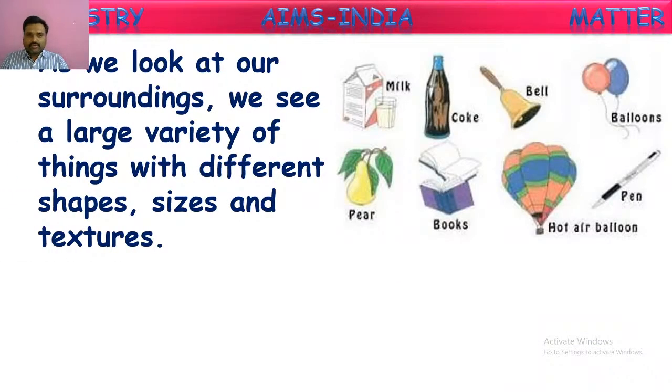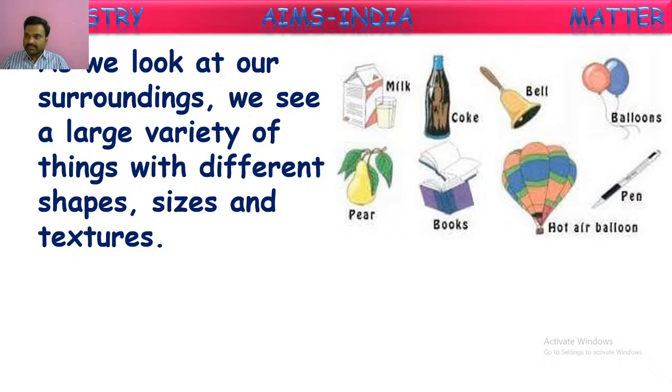As we look at our surroundings, we see a large variety of things with different shapes, sizes, and textures. Here you can see some examples: milk we drink in the morning, cool drinks like Coke, which we take in summer, bells in temples, different colored balloons, parachutes, books, fruits.